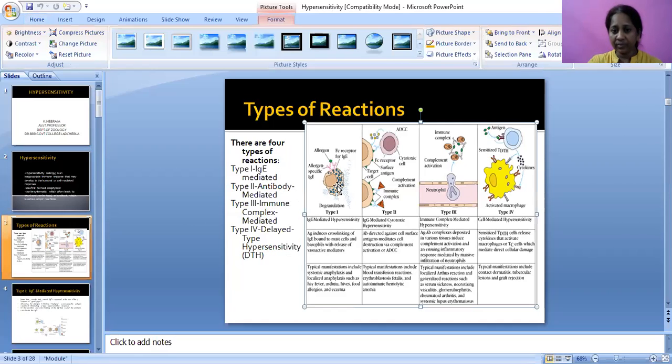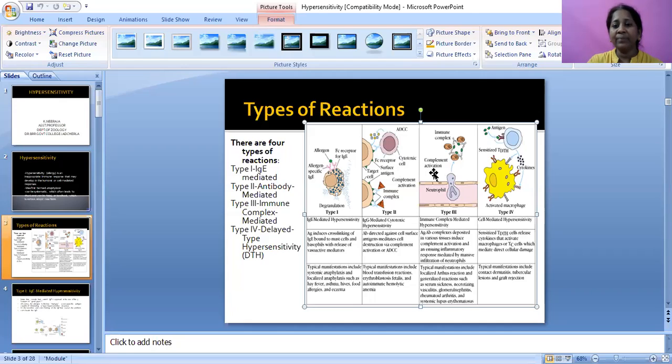Here you can see an allergen enters our body and binds to the specific allergen site of the immunoglobulin E, which may lead to degranulation. The immunoglobulin will be bound to mast cells and basophils, which release vasoactive mediators. This will cause systemic anaphylaxis and localized anaphylaxis such as hay fever, asthma, food allergies and eczema.